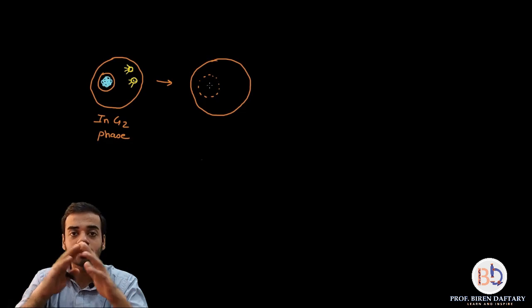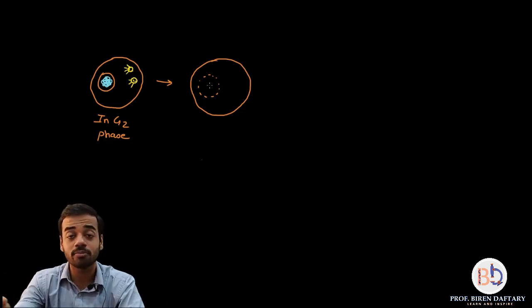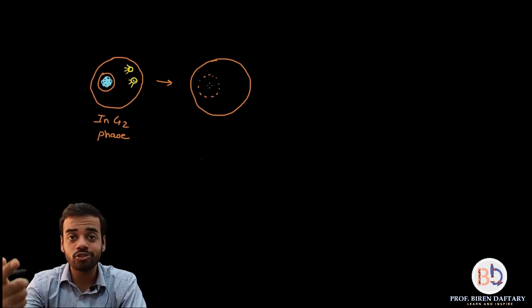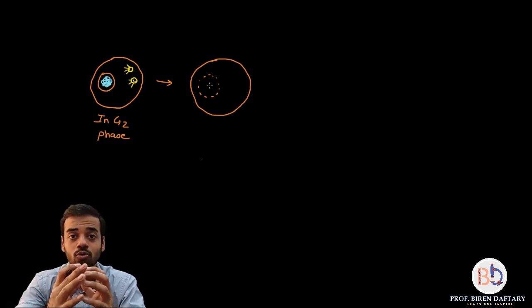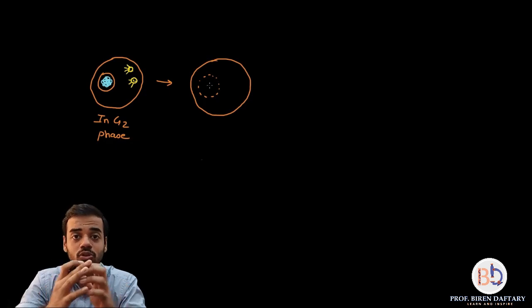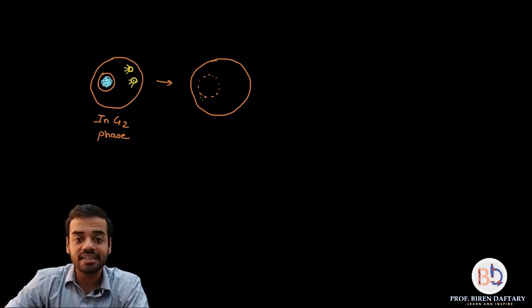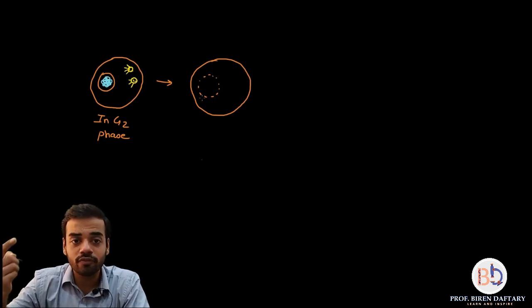Why does it disappear? Because you want to release the chromosomes. A lot of things are going to change in that chromosome, so you want to remove the restriction, or you want to remove the membrane. So the first thing that happens in the prophase is the disappearance of the nuclear membrane.